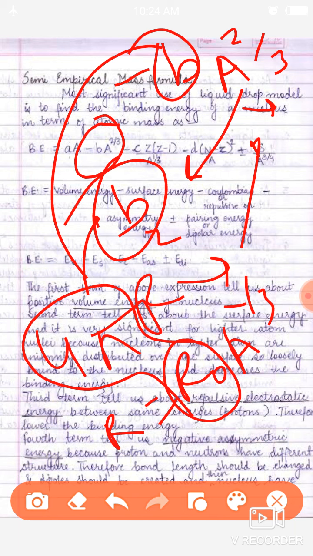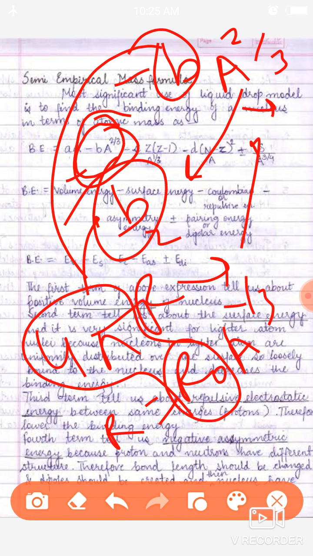Here it is considered that the innermost nucleons have strong forces, but as they move to the surface, the force and its strength decrease. So here it has a minus sign. We show that the binding energy is negative.